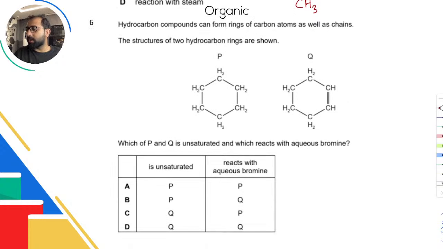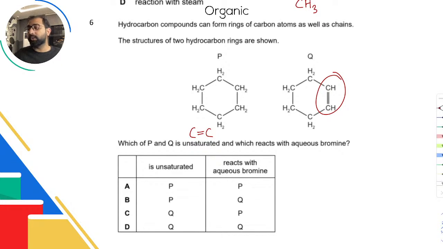Okay, hydrocarbons can form rings of carbon atoms as well as chains. Yeah, the structure of two hydrocarbon rings are shown. We can clearly see them. Which of P and Q is unsaturated? Unsaturated means carbon-carbon double bond. Okay, so that is definitely Q because of this carbon-carbon double bond.